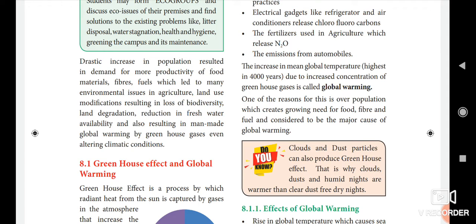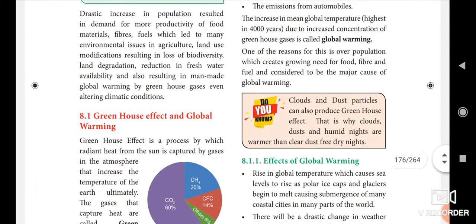Then the increase in mean global temperature, that is the highest in 4000 years due to increased concentration of greenhouse gases, is called global warming. Okay, what is meant by global warming? Increase in mean global temperature. When the temperature is increased, that is called global warming. One of the reasons for this is overpopulation, which creates a growing need for food, fiber and fuel, and is considered to be the major cause of global warming.